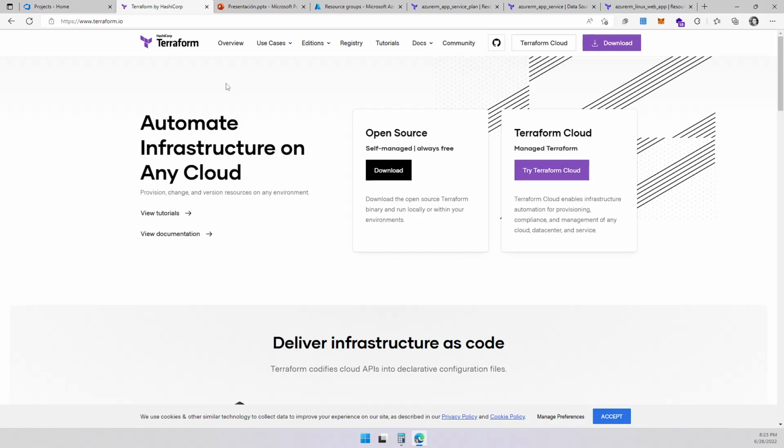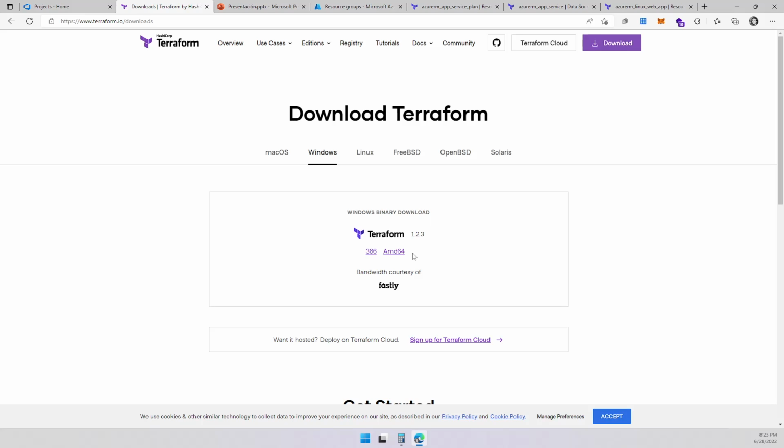Terraform comes in a binary executable file for Windows. It's a very easy file to download. When you do that, you're going to download your AMD file for that matter. Okay, that's what you're going to do. So let's go ahead and download it. And one of the things that it says over here is the actual 1.2.3 version right now. It sounds funny that we have that.